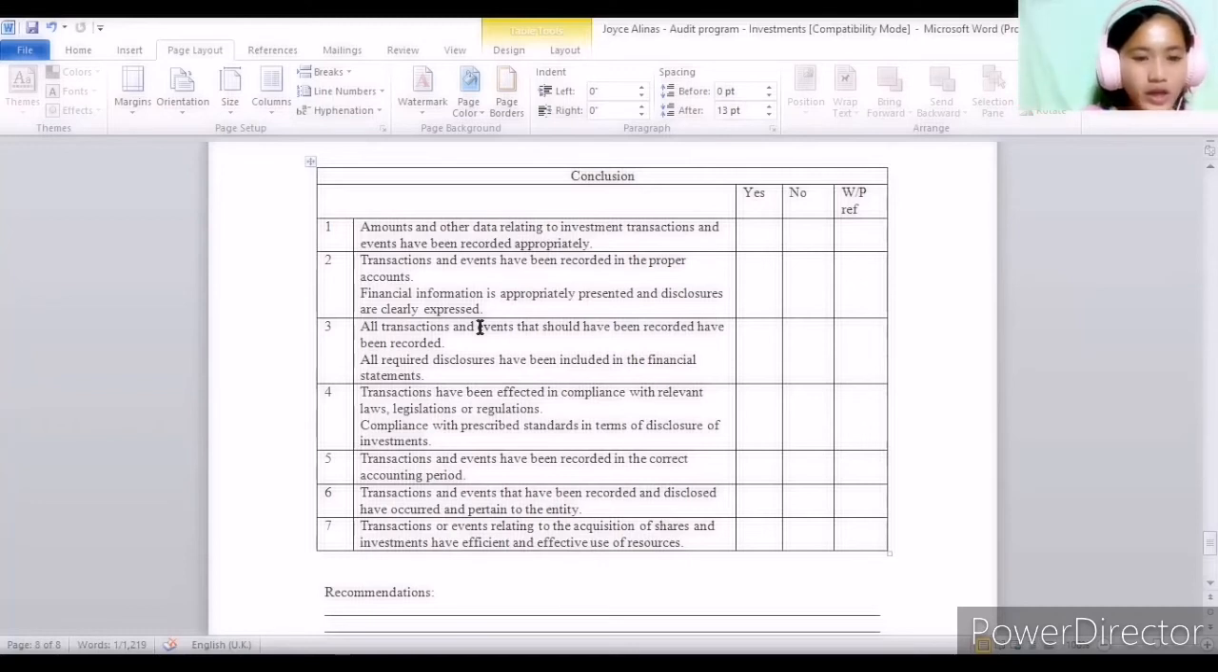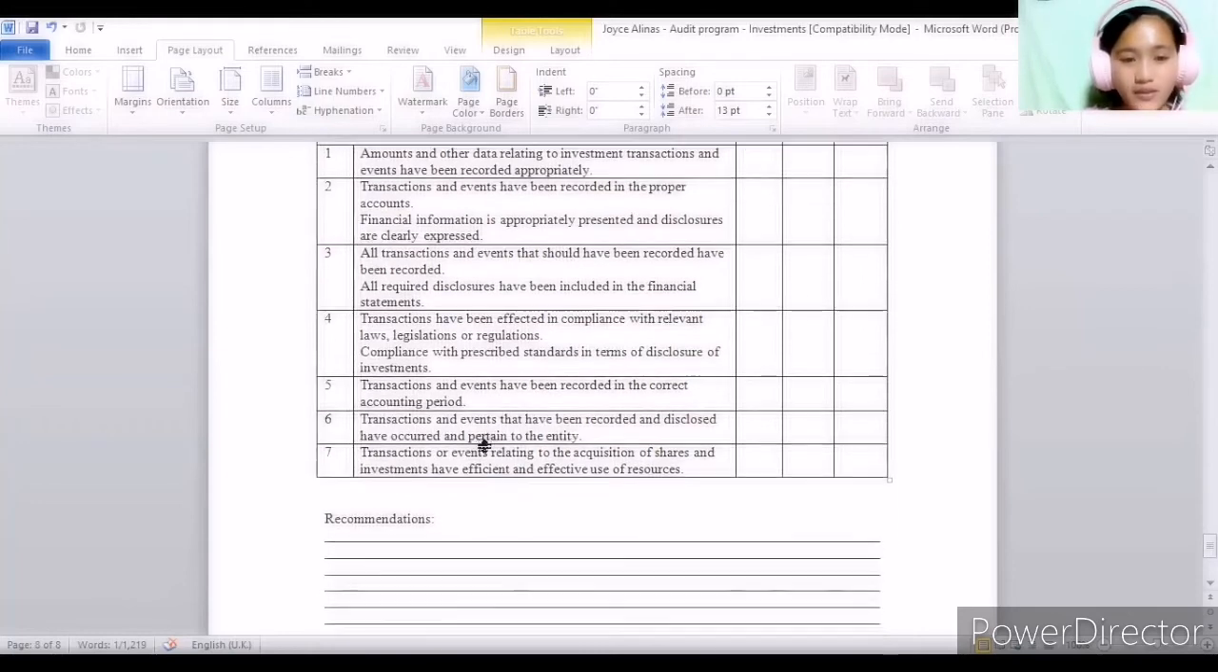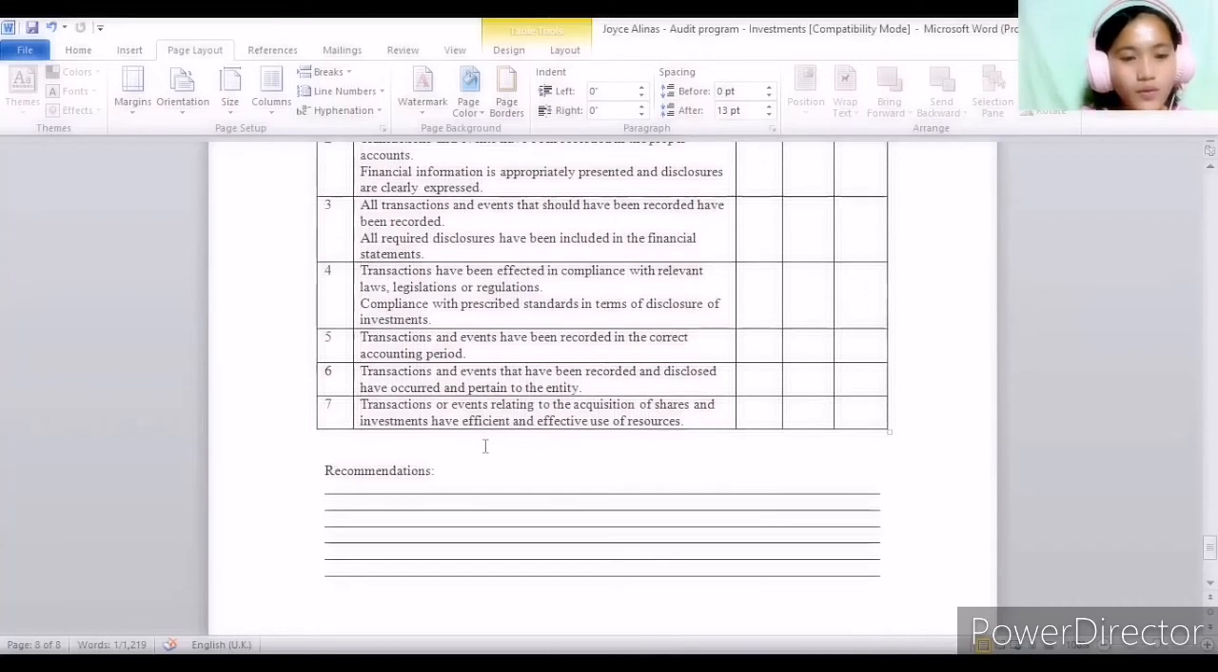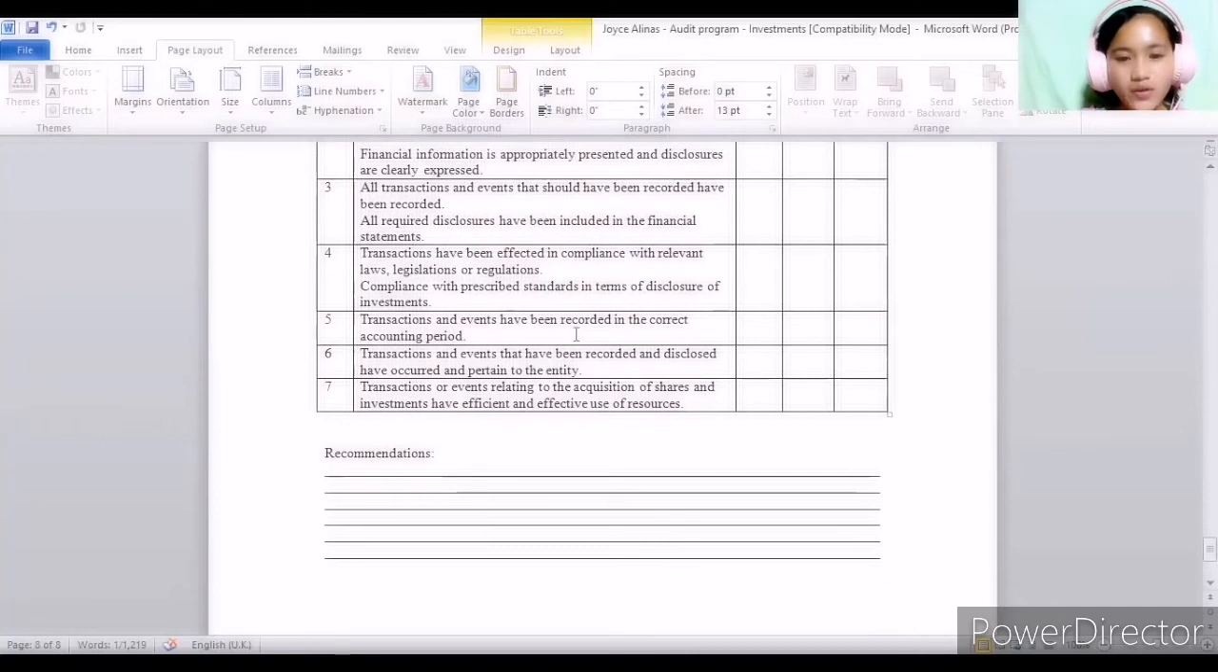So number three, all transactions and events that should have been recorded, and all related disclosures, have been included in the financial statements. Number four, transactions have been effected in compliance with relevant laws, legislation and regulations, and with prescribed standards in terms of disclosure of investments. Transactions and events have been recorded in the correct accounting period.